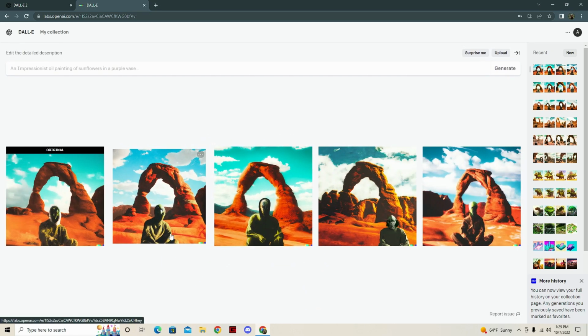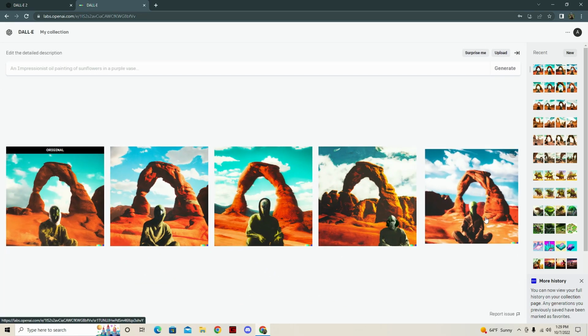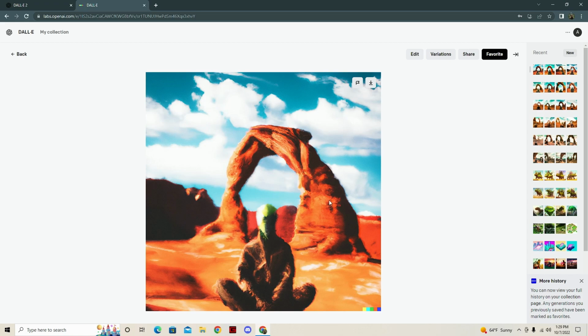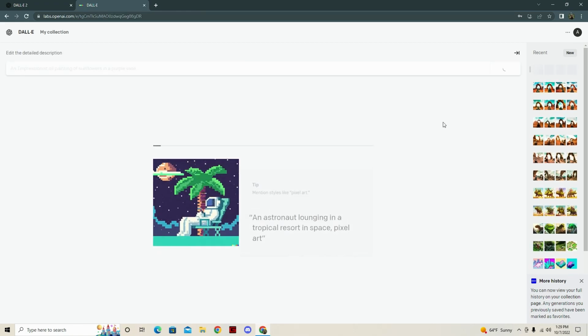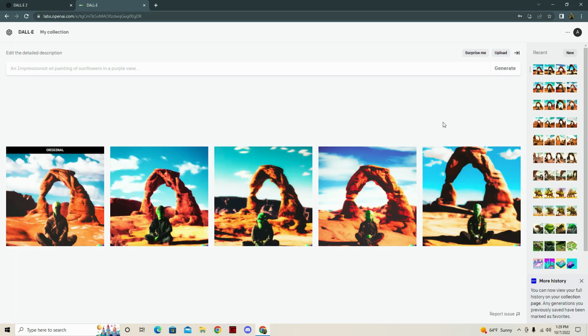This is getting pretty spooky too. Is this my inner soul? Are these the demons that I'm fighting? I think these might be the demons I'm fighting. I like this guy's pose. Let's see if we can turn it into like a majestic monk sitting there meditating in front of the arch. I think that would be interesting.